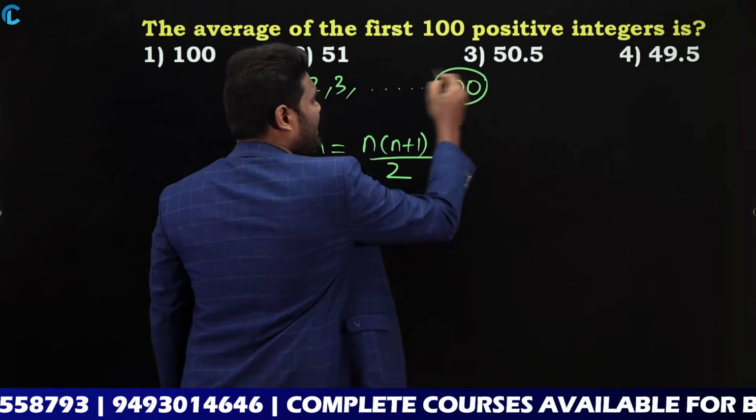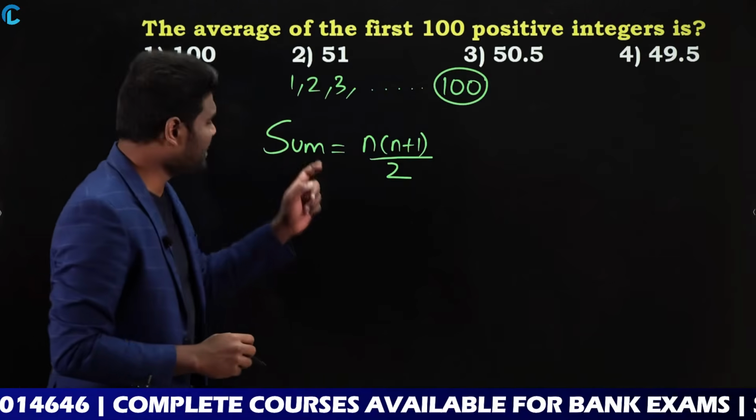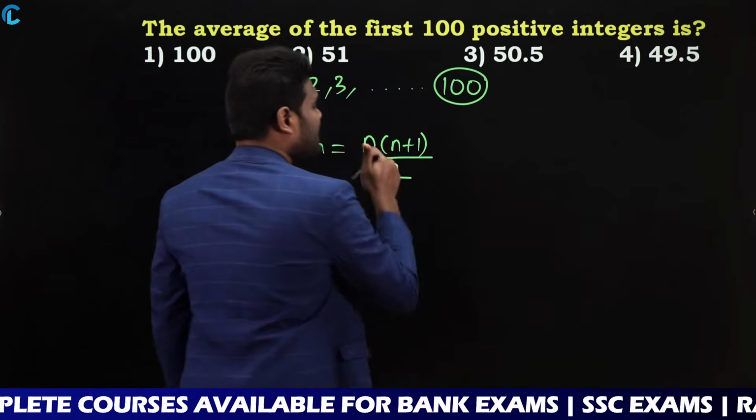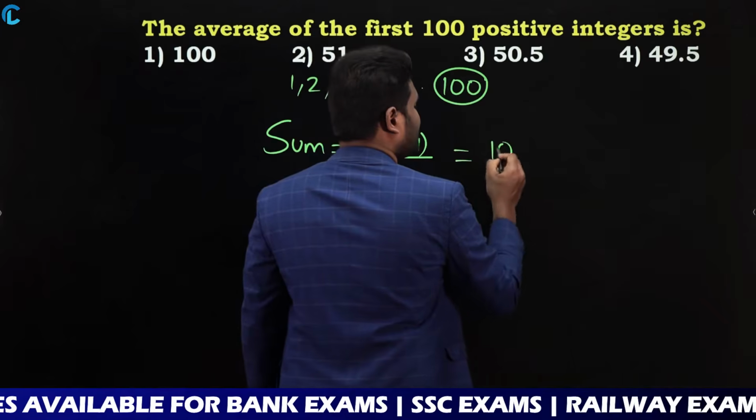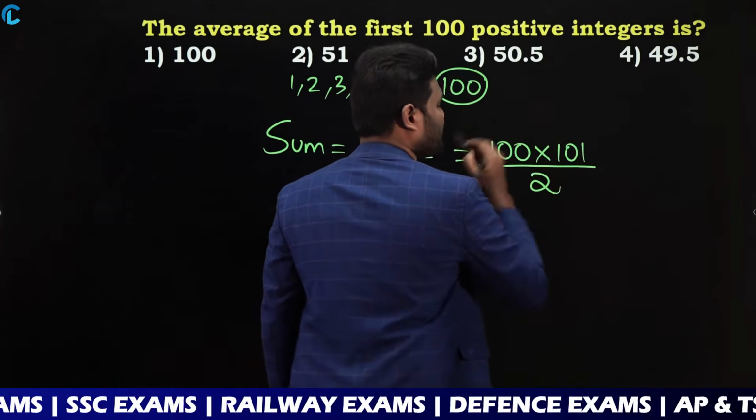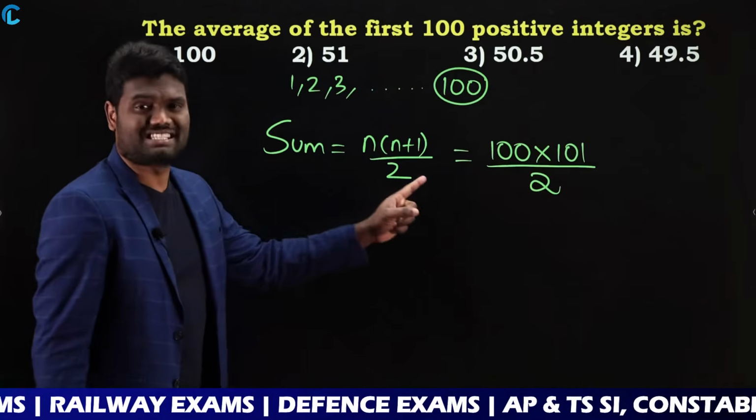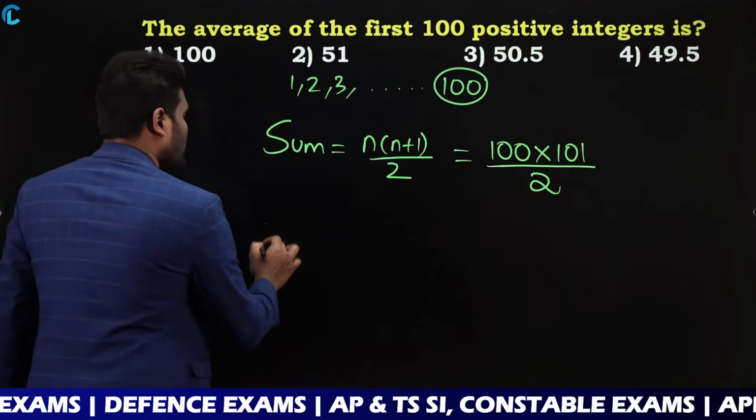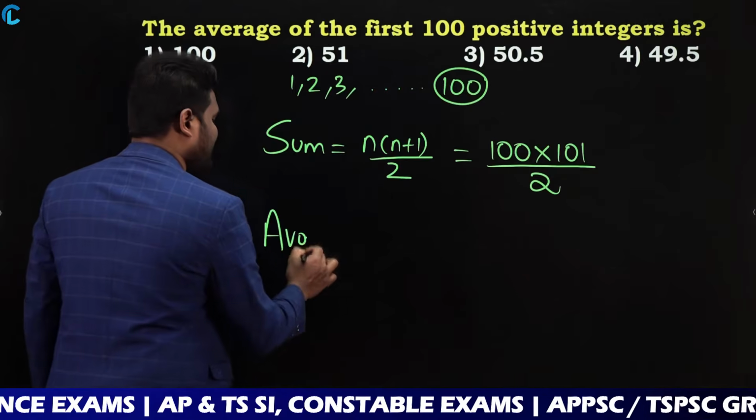Now, what is the value of n? Whatever the highest number we have, that is nothing but the value of n. So n is nothing but 100. Now this is nothing but 100 into 101 by 2. Yes or no? Now this is nothing but the sum. But what is the question asking? The question is asking us to calculate the average.